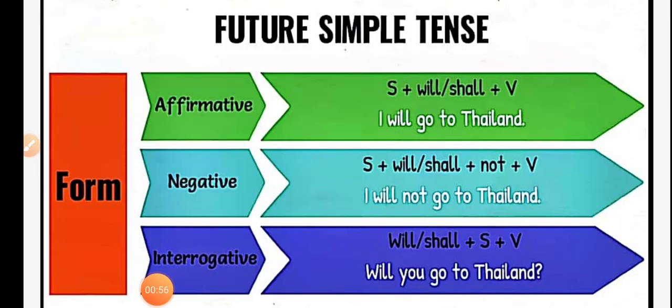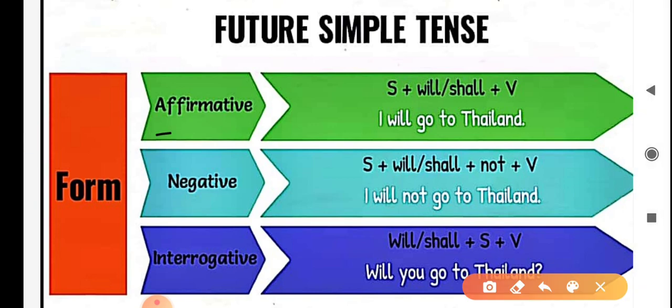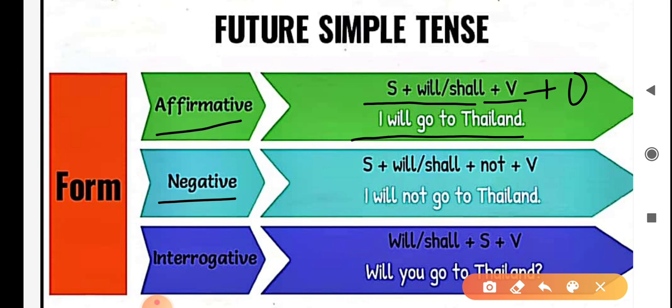Let's discuss the complete structure for affirmative sentences, negative sentences and interrogative sentences in simple future tense. The structure for affirmative sentences is subject plus will or shall plus first form of the verb plus object. For example, I will go to Thailand. Negative sentences: the structure is subject plus will or shall plus not plus first form of the verb plus object. For example, I will not go to Thailand.